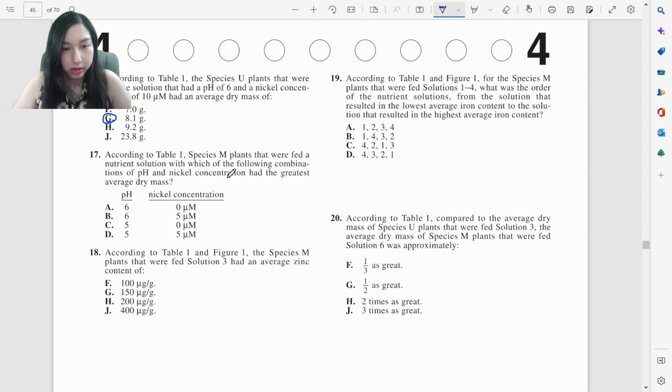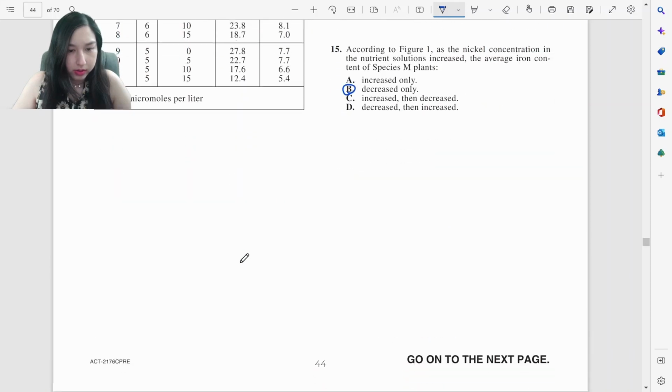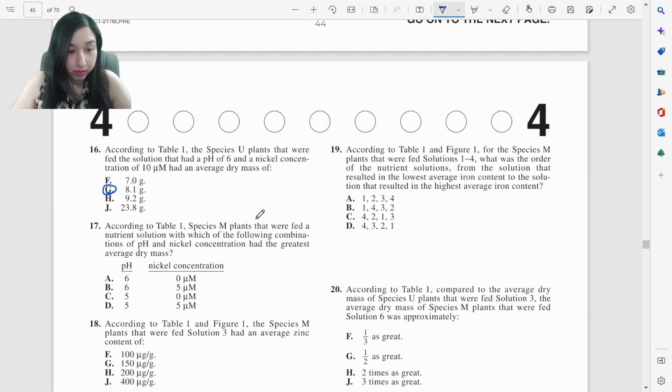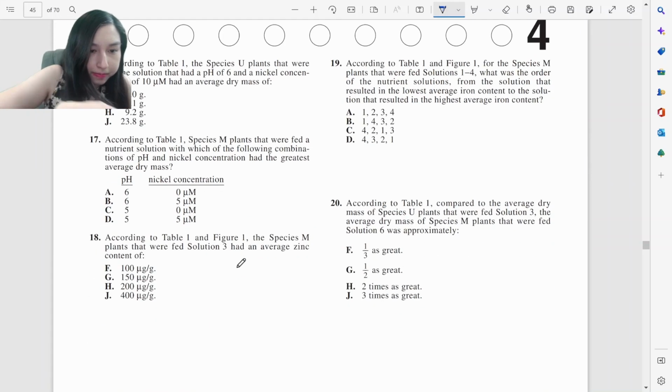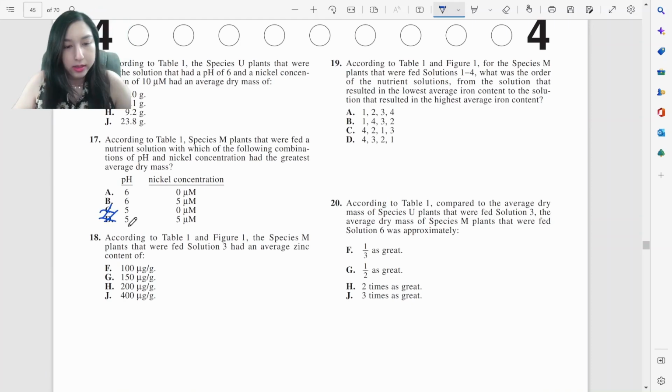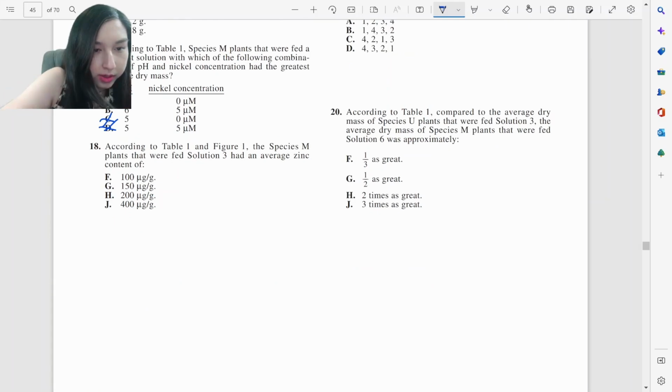Alright, according to Table 1, species M were fed a nutrient solution with which of the following combinations of pH and nickel concentration had the greatest average dry mass? Alright, species M. We want the greatest. I'm just trying to look at the numbers and see. It's going to be one of these two. It's 33.96655. It's definitely not 5, 5 gives you a smaller dry mass. It's either 6 or 5. It's going to be 6, 0 right here. It's going to be A.